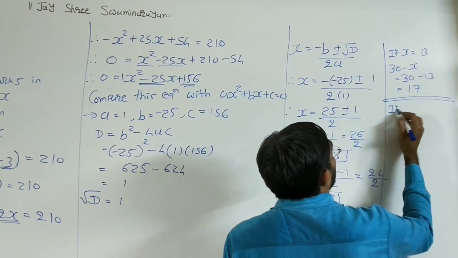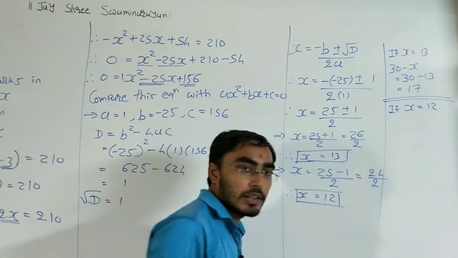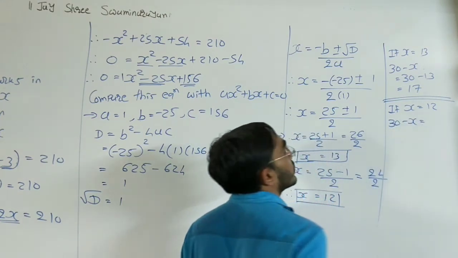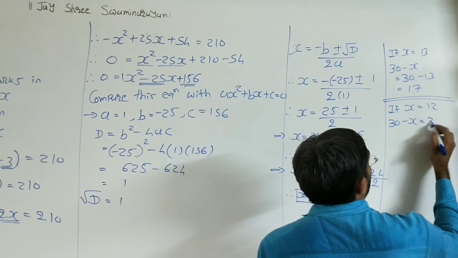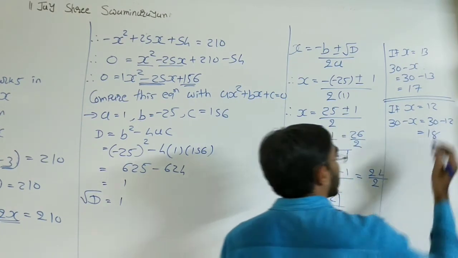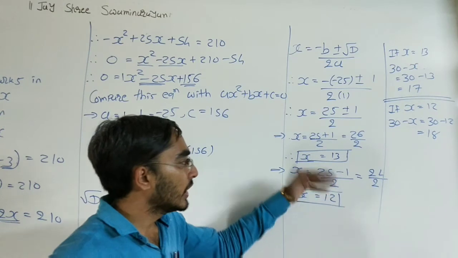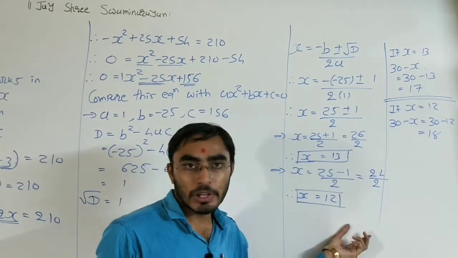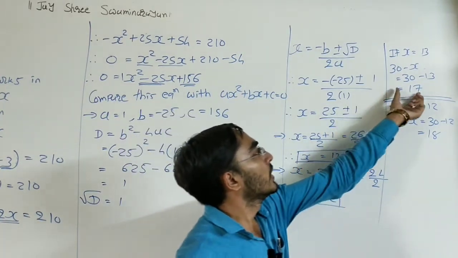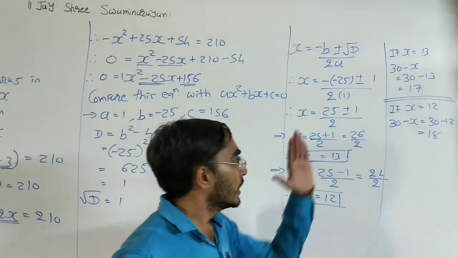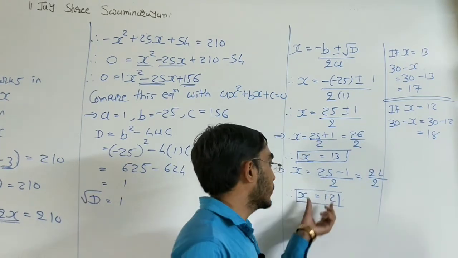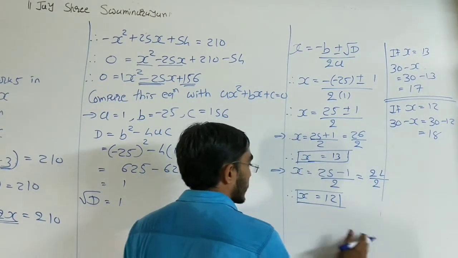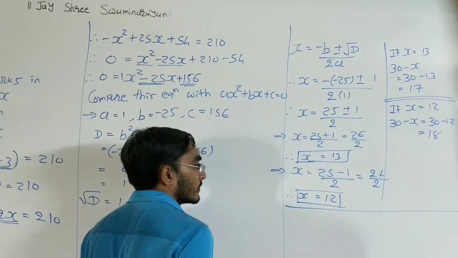Second possibility, if x is equal to 12, then 30 minus x is equal to 30 minus 12, which is 18. So a total of two answers are possible and both answers are valid, right? x can be 13, otherwise 12. If x is equal to 13, then 30 minus x is 17. And if x is equal to 12, then 30 minus x is 18. So at last we need to write this.